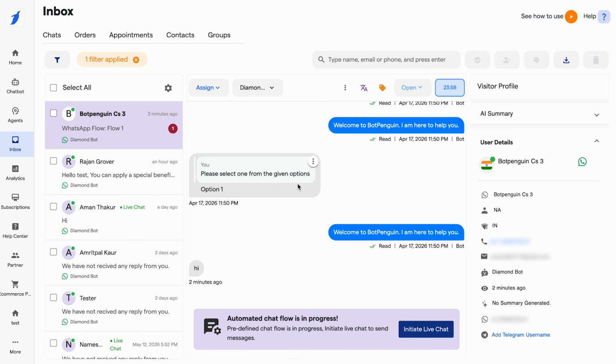In this video, let's quickly understand the use case of the WhatsApp 24-hour rule, and how it impacts messaging and charges inside BotPenguin. So what is the WhatsApp 24-hour window?